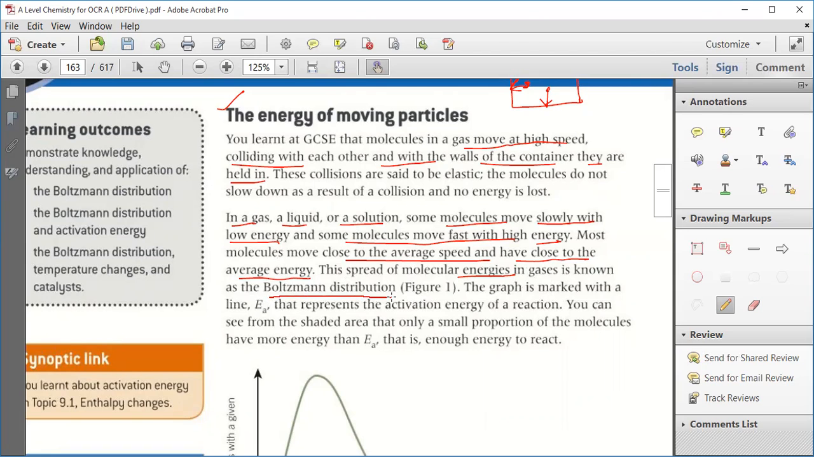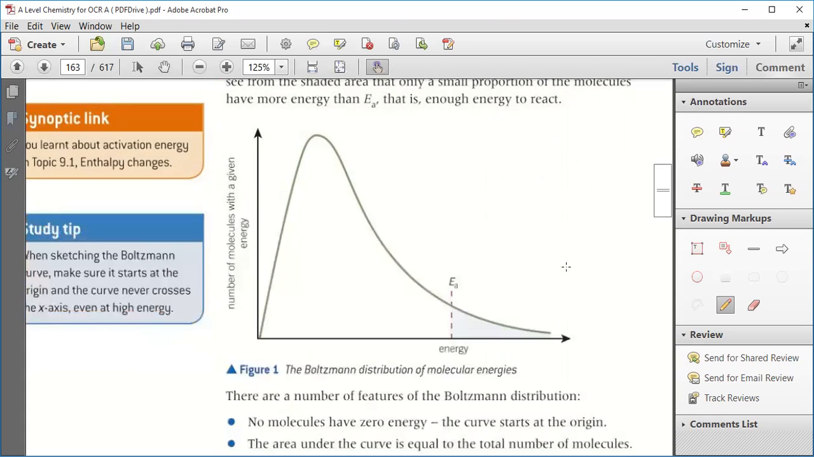And the graph is marked with the line EA. Now, if you see, the graph shows the number of molecules with a given energy against the energy. Suppose I pick this point, it means this much amount of energy is there, and the number of molecules with this energy is this. In a similar way, you can distribute the different energies.